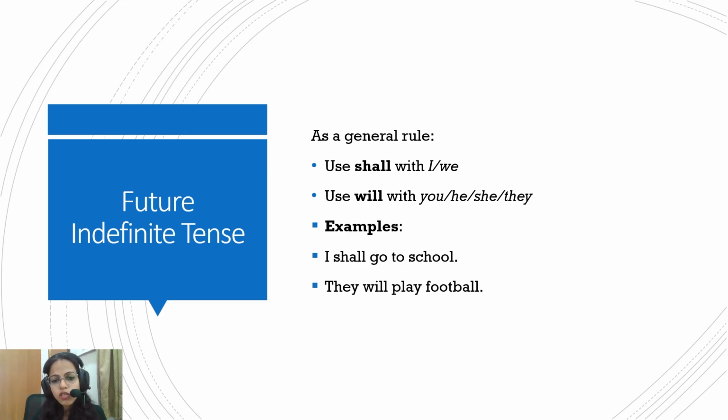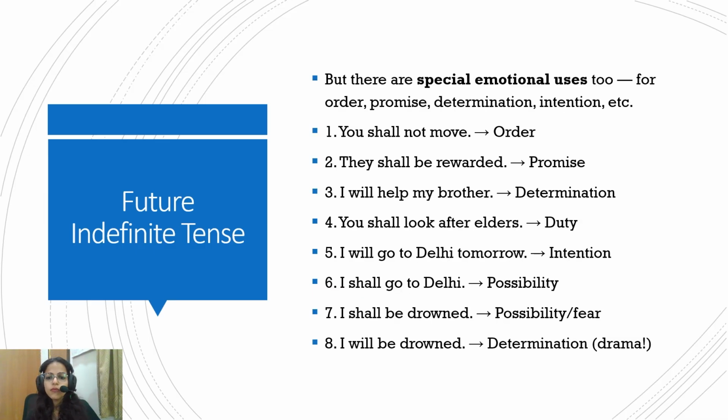So, as a general rule, use shall with I and we, and use will with you, he, she, they. I shall go to school and they will play football. But it's just a general rule and not always true. But there are some special emotional uses also, like you shall not move for an order, for promise, for showing determination, for showing duty, for expressing intention, possibility, fear.